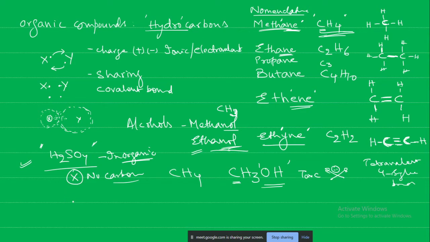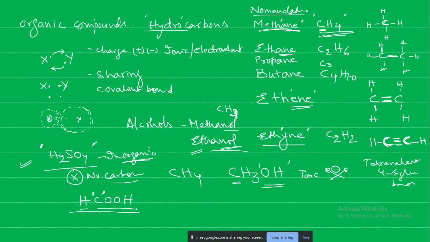Now for example, HCOOH, this compound is there. Do you think it is an organic acid or inorganic acid? Organic acid. Okay, everyone, is it correct? Because there is a carbon here. What elements are there? Hydrogen is there, carbon is there, oxygen is there, again hydrogen is there. So because carbon is there, it is an organic acid.